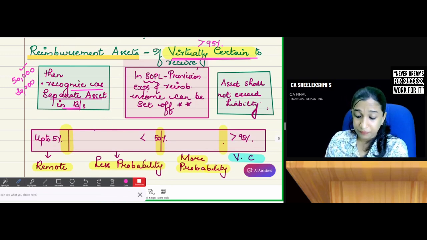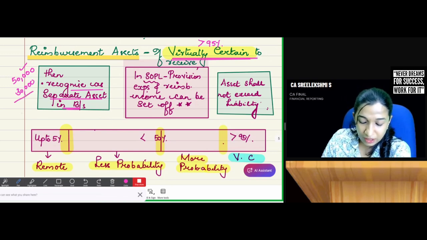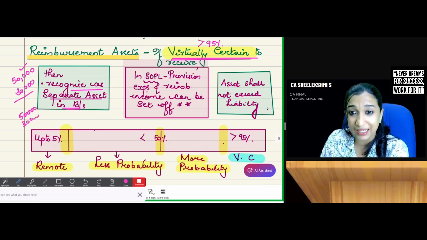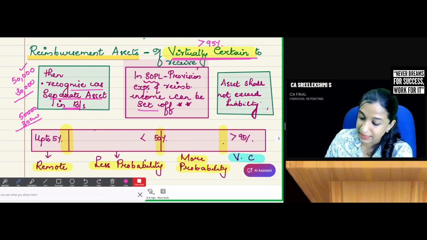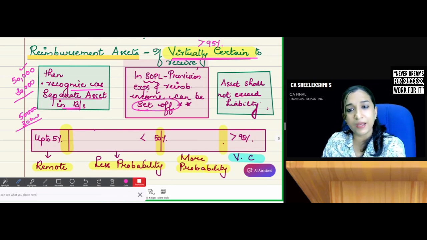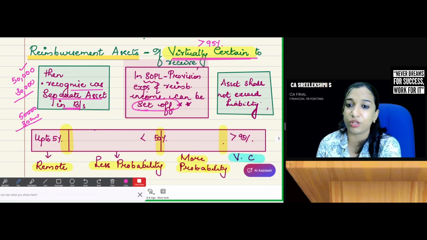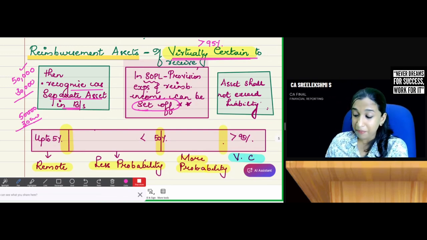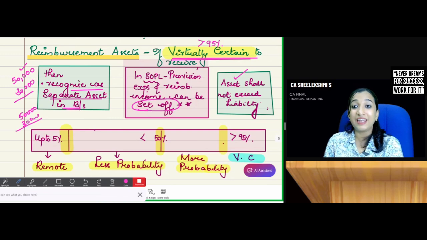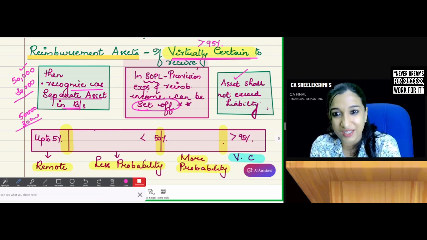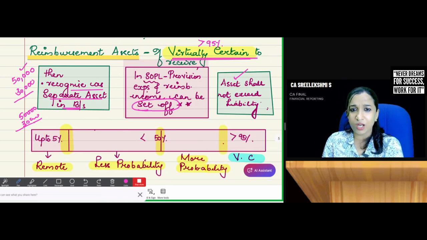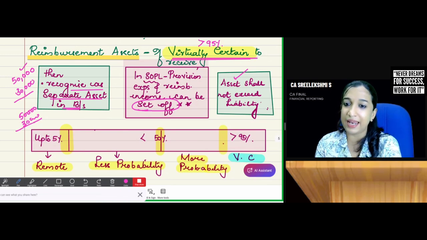In the balance sheet, 50,000 appears as provision and 30,000 appears as a reimbursement asset receivable. In P&L, provision expense and reimbursement income can be set off. Then remember, the reimbursement asset should not exceed the liability, like the indemnification asset should not exceed the contingent liability, as you have studied in business combination. Same concept: the asset shall not exceed the liability.